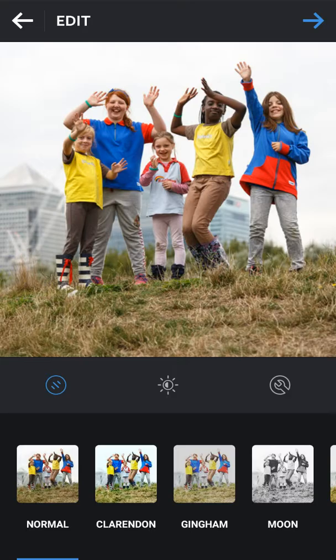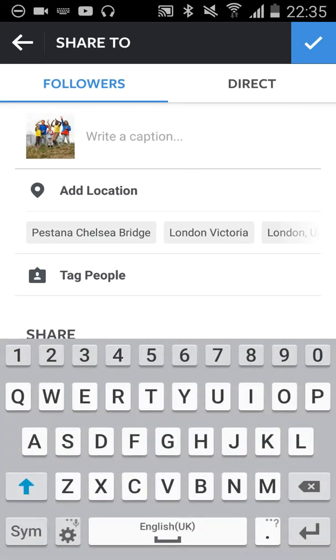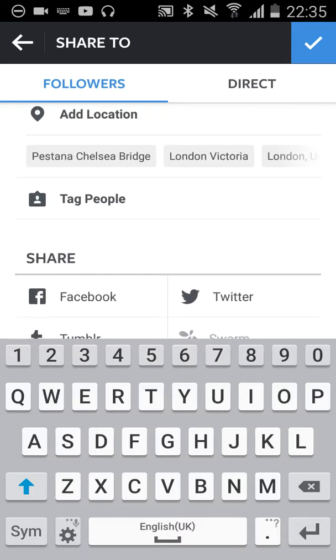And then once you've got the picture and you're happy with it, you click the blue arrow again at the top right, and this is your opportunity to add some information to the picture. So this caption that you can write here, this is where you can add what's known as metadata. And metadata helps to give your picture context, and it helps people find your picture. So you can use hashtags much like you would do on Twitter. So do check out my Twitter training if you haven't already and you don't know what I'm talking about. You can also tag people, you can see, and that will bring your picture to the attention of other users. Hashtags will help Instagram users find your post or help you categorize your post.